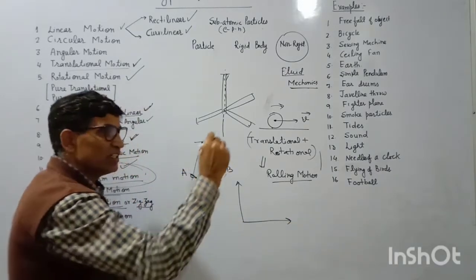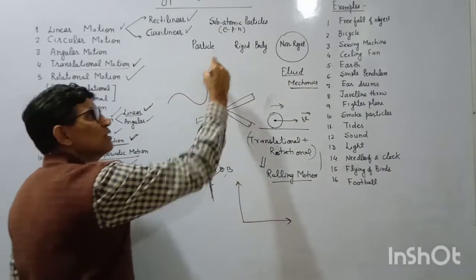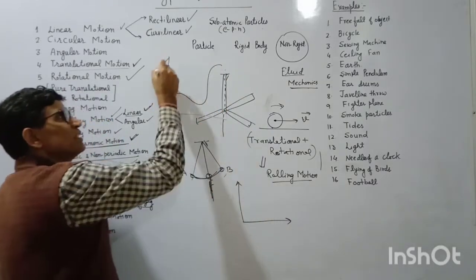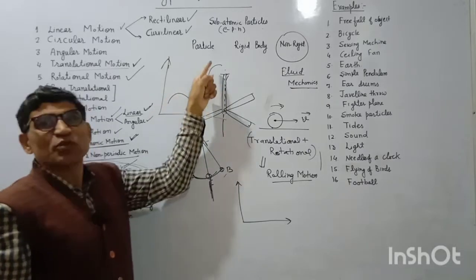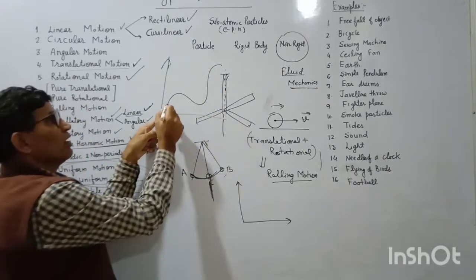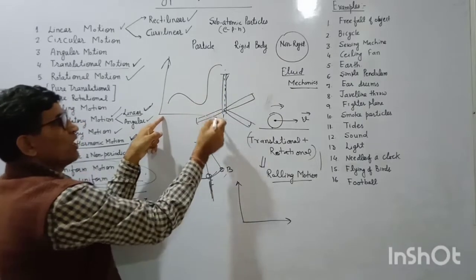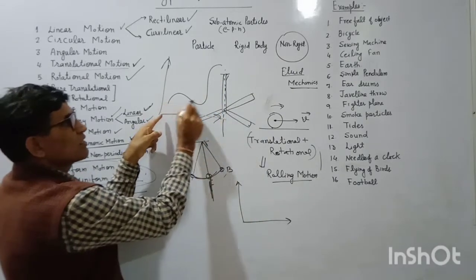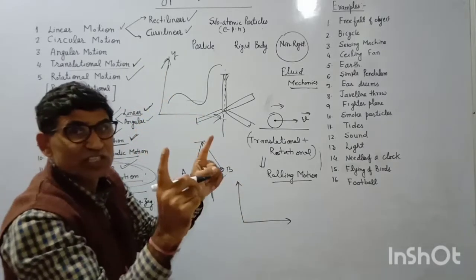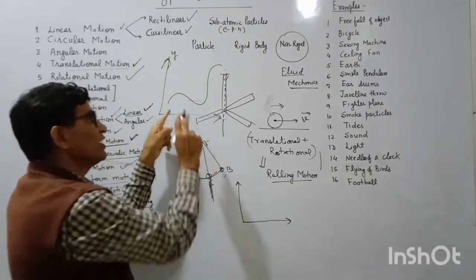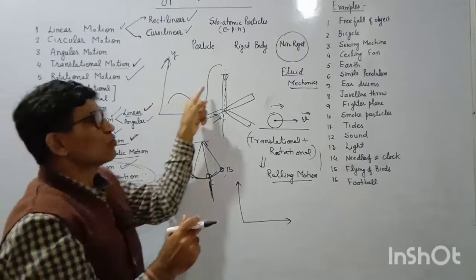If I am moving this marker on this board like this, what kind of motion is it? First of all, it is linear motion. It is curvilinear motion. Second, this marker has moved along this path, so both coordinates are changing. X is changing, Y is also changing. Z is not changing, so it cannot be three-dimensional. It is two-dimensional only.